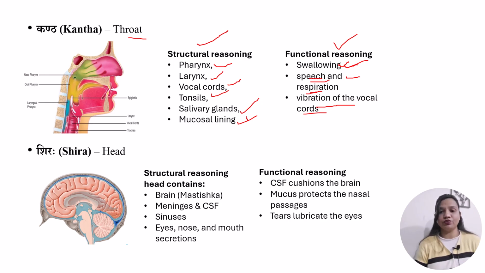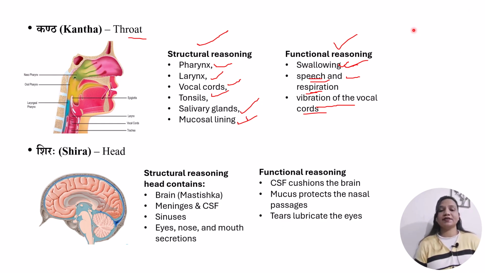Without Kapha dosh, Udan becomes rough and weak, which will lead to different diseases of the Kantha region. If Kapha dosh is not present there, it will hamper the function of Udan Vayu. So Kapha dosh is a supporting dosh of the Kantha region. The primary dosh located in the Kantha region is Udan Vayu, which is responsible for all these functions, and Kapha dosh provides the lubrication needed to perform all these functions.